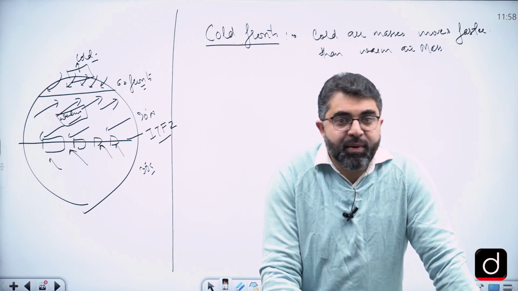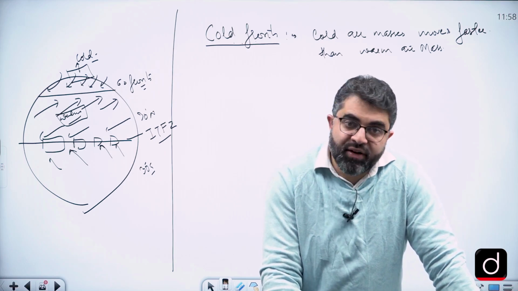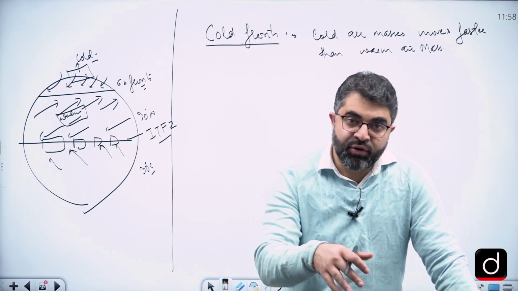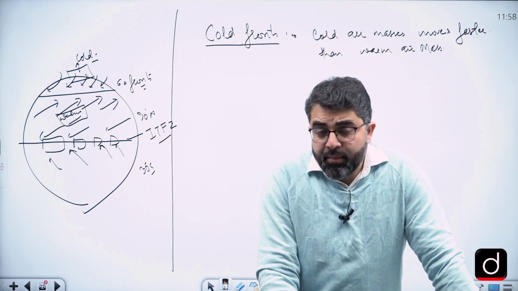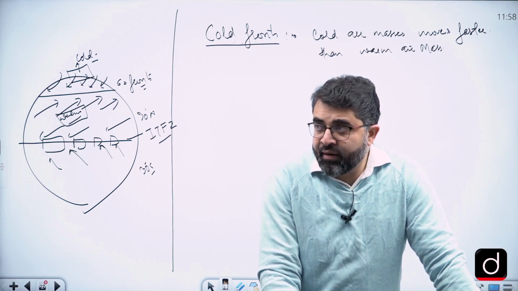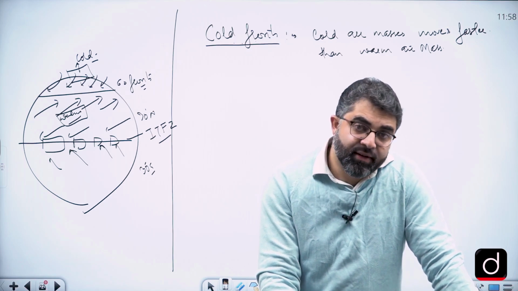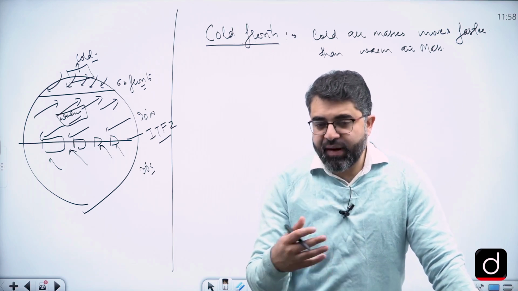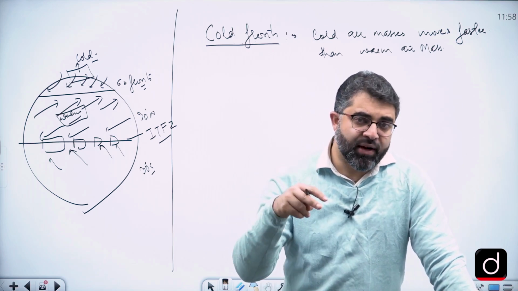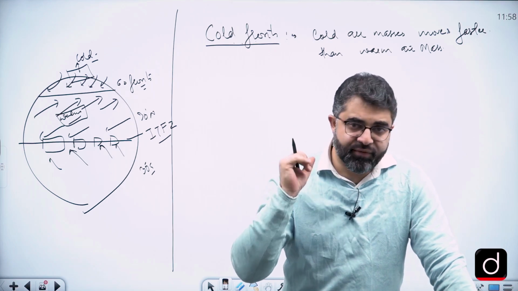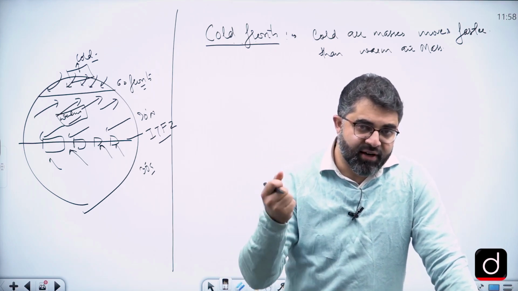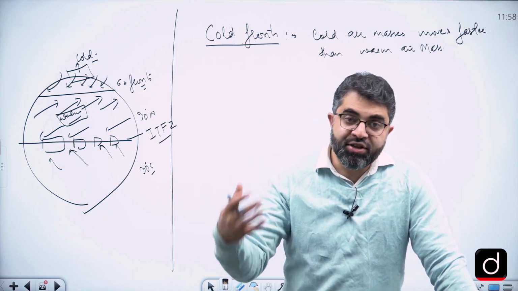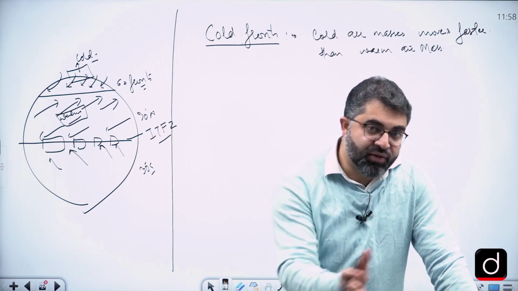How? Maybe it is passing over a surface which has lesser friction. Like if it passes over water bodies, there is no vegetation, no friction at all, the wind speed is higher. Maybe it is passing over a desert area, or where vegetation cover is very less. So the speed of the wind is determined by two larger factors. One is the pressure gradient, second is the frictional force. Maybe the pressure gradient is higher, it comes from a very intense high pressure region. It comes from regions where frictional drag is very low, so the speed of the wind can be higher.